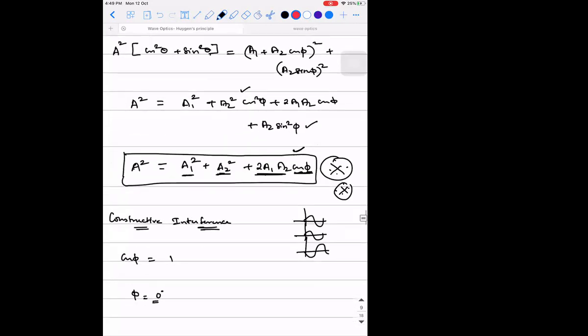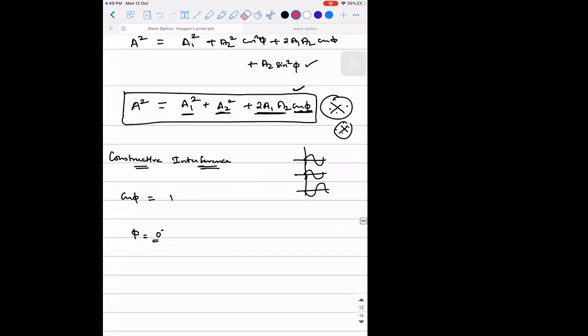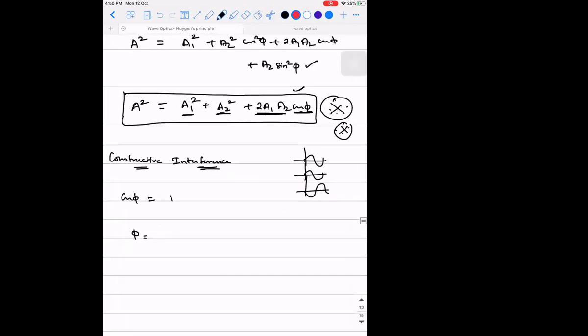So when this is happening, you're not supposed to write the particular solution, rather you need to write the general solution. So what is the general solution of cos phi is equal to 1? The general solution is 2n pi, right? So an even multiple of pi is going to give us cos phi to be 1. For example, you put n is equal to 0, where n belongs to Z, the integer set. Put n is equal to 0, phi is 0, cos phi is 1. Put n is equal to 1, so cos 2 pi is 1, 4 pi is 1, 6 pi is 1. It keeps going like that, right?